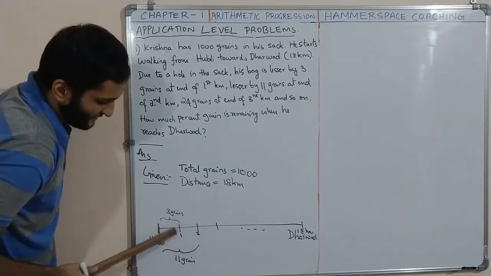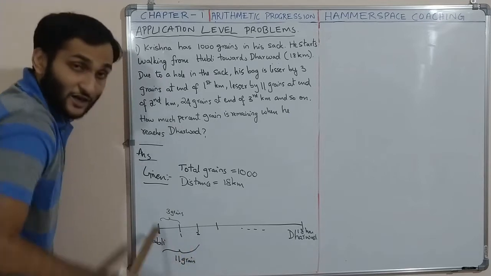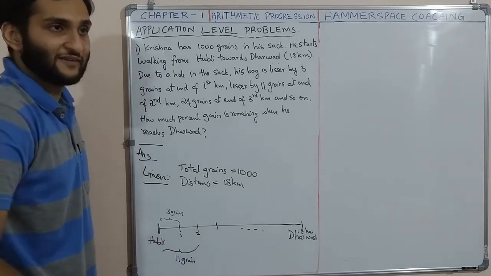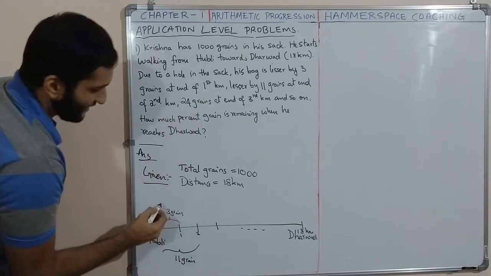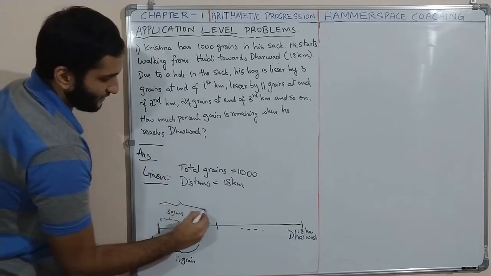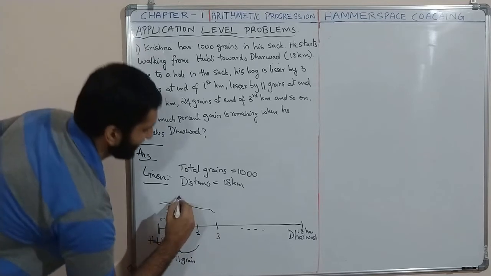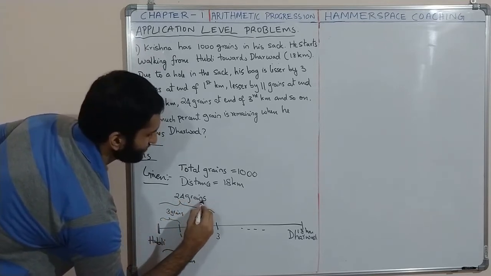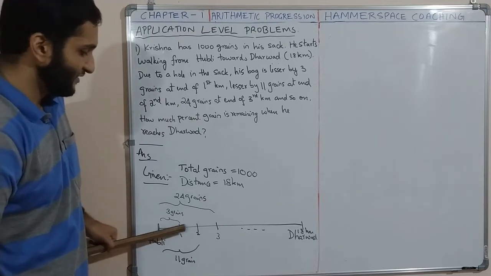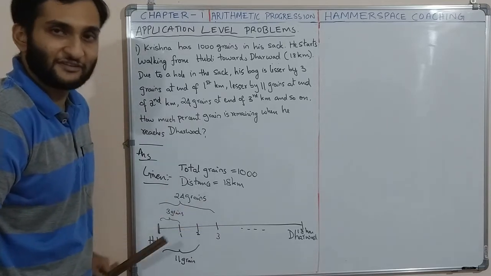So at the end of first kilometer, 3 grains. At the end of second kilometer, totally it is lesser by 11 grains. So what happens at the end of third kilometer? It is lesser by 24 grains. So he is losing grains at every kilometer.